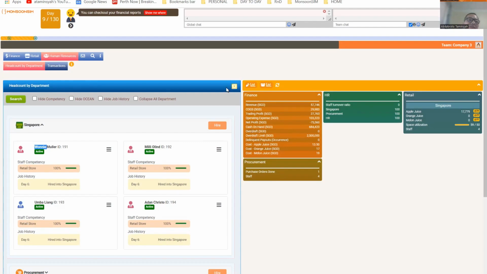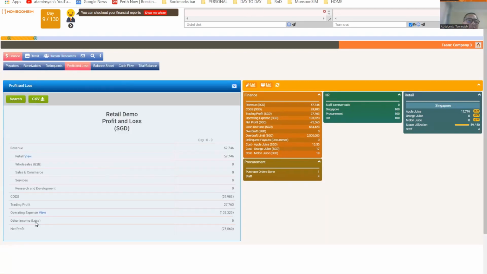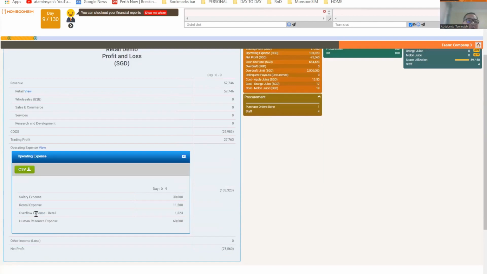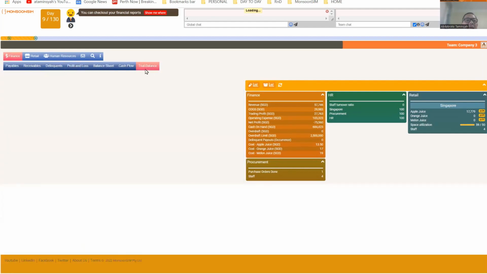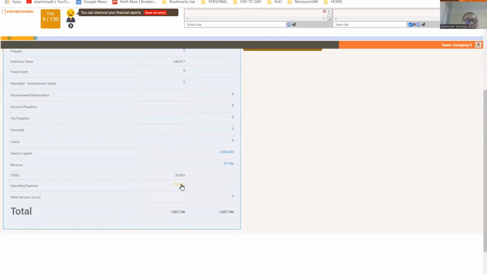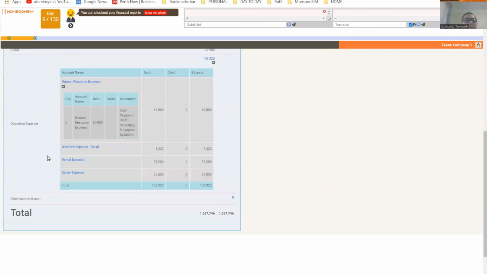Okay, so let's verify that. Let's go to the financial statement and let's look at the profit and loss. Again, this is your recruitment cost, human resource 60,000. Where are they? You can go to the trial balance and you can check out your expense, operating expense, and look at it. You have human resource expense. Let's take a look at this. What is it? Recruiting Singapore. So you spend 60,000 recruiting the 4 staff. That's why you have the 60,000.